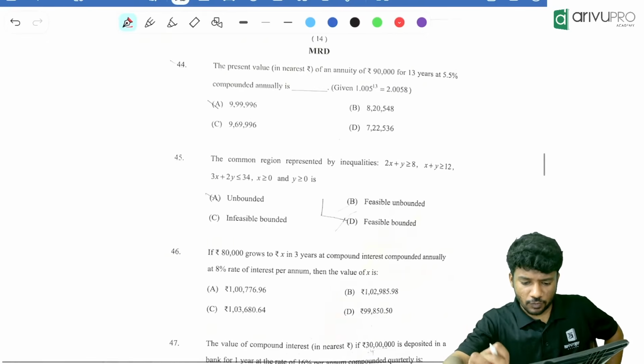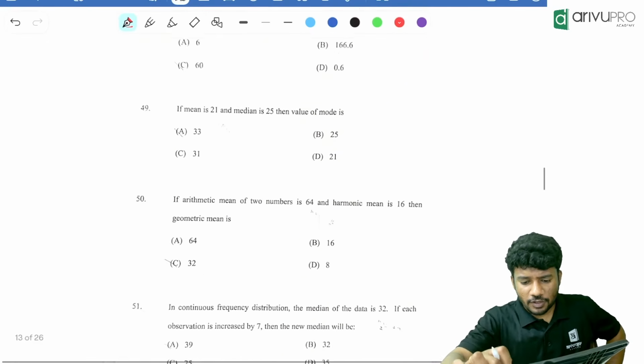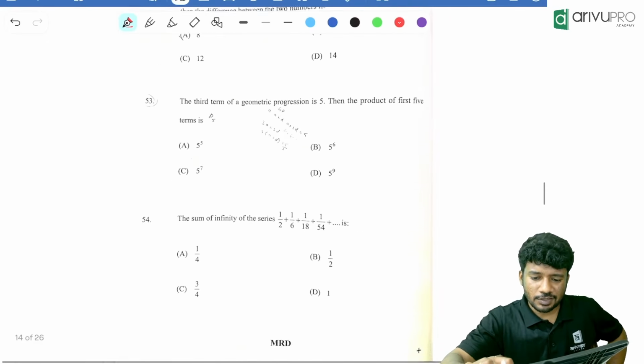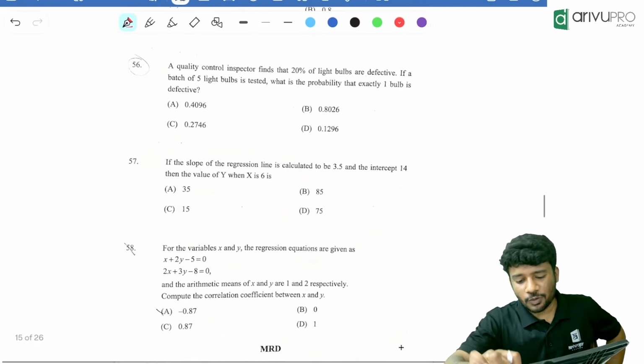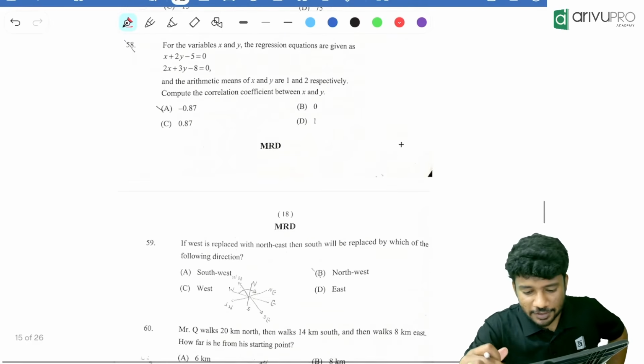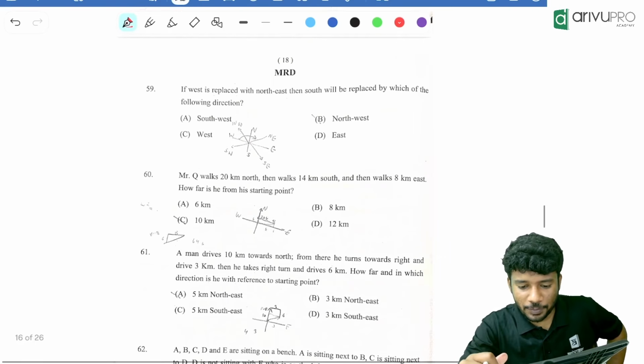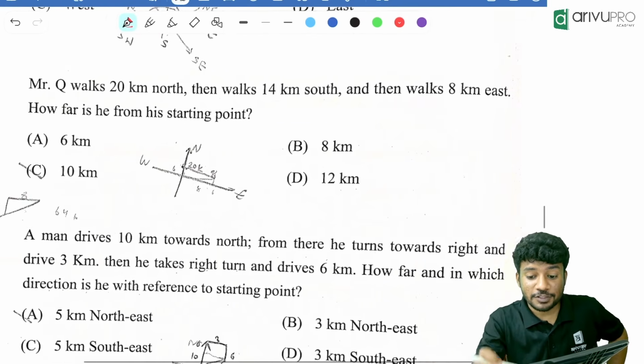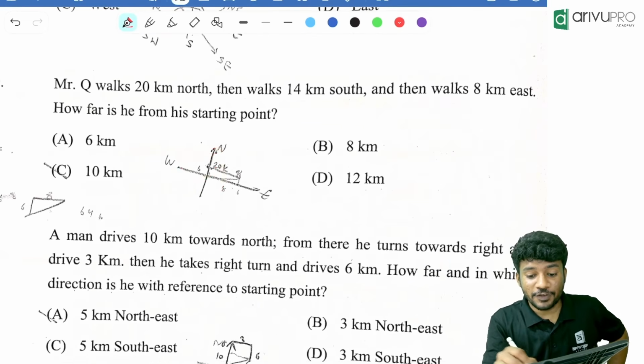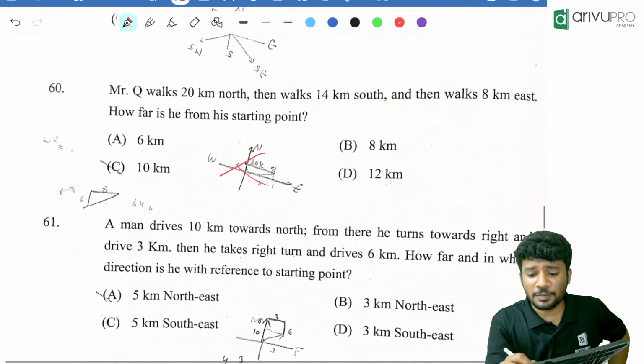Circular arrangement. One more question will be there somewhere. Five questions will always be there, so they will mix and match and give it. The question will also be similar itself. I hope you are getting it. Now, can you solve this for me? It's a question from direction test.